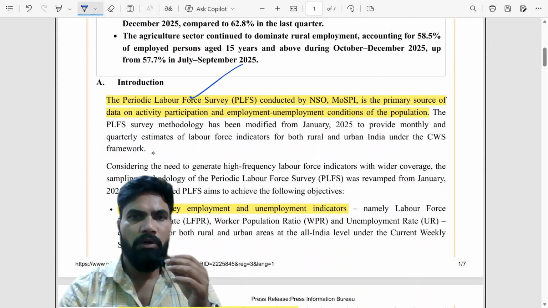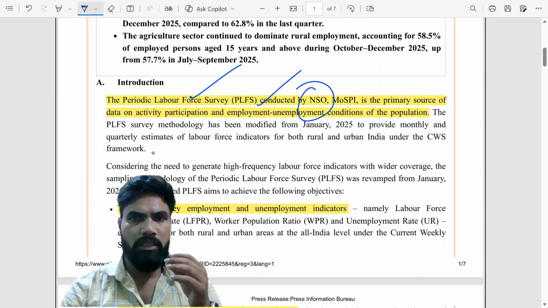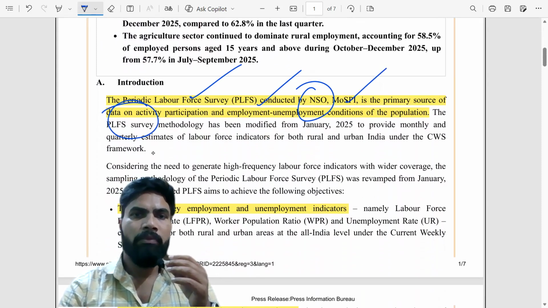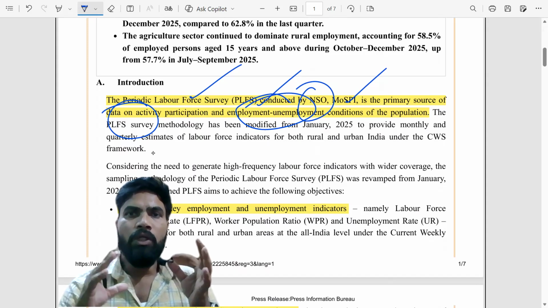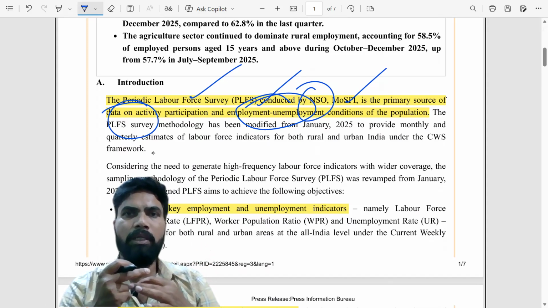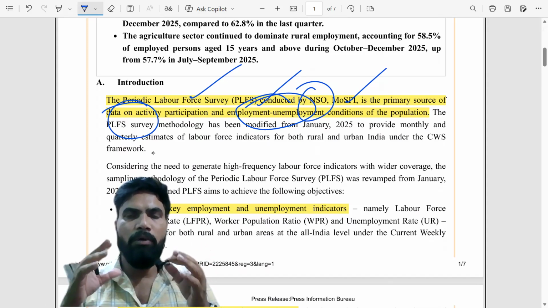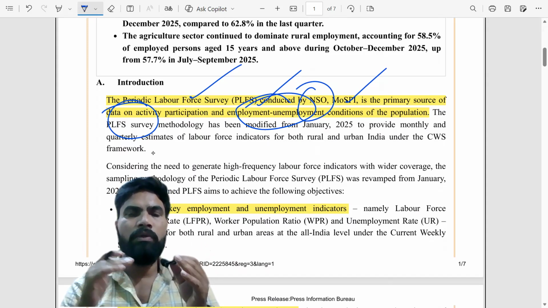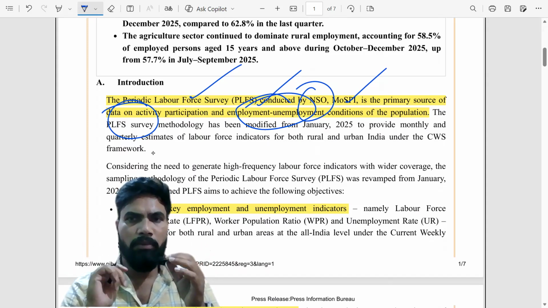This Periodic Labour Force Survey is conducted by the NSO, National Statistical Office, MOSPI. It is the primary source of data on activity participation and employment and unemployment conditions in the country. Ever since the survey was introduced, it has become a very important source on labor force participation, and also gives the picture about the employment and unemployment scenario.